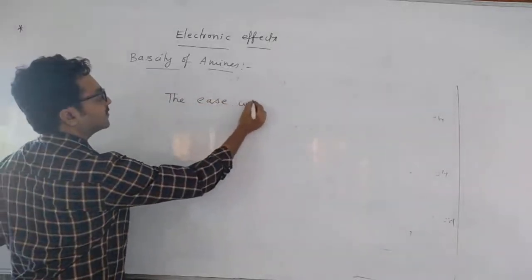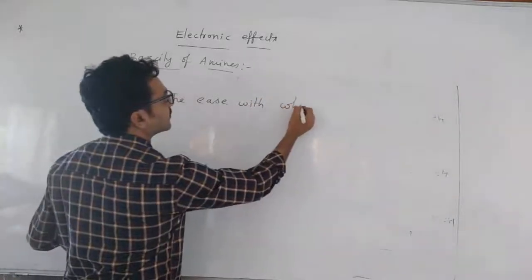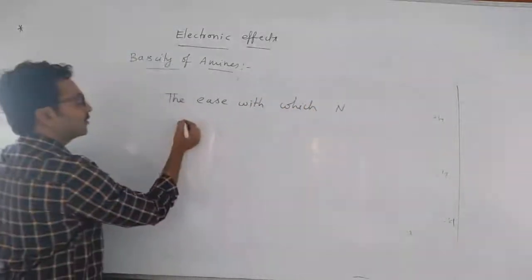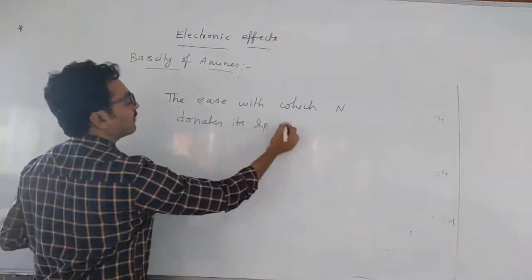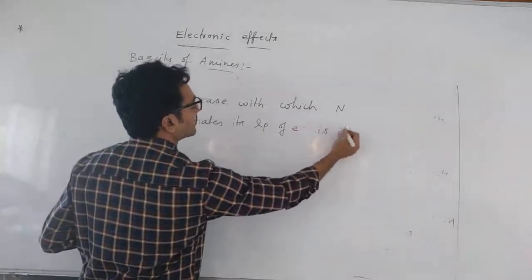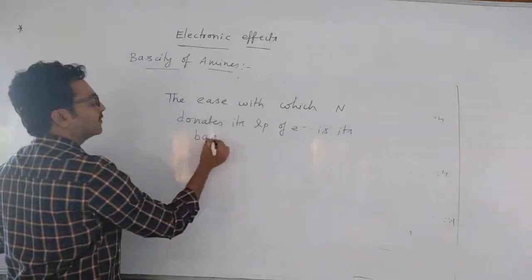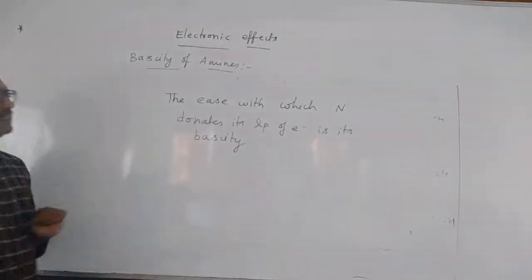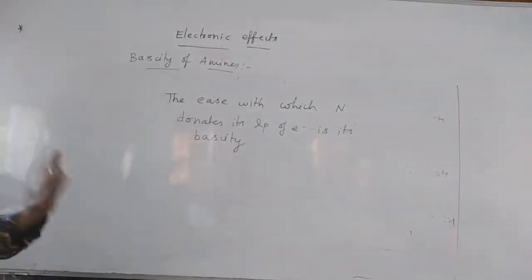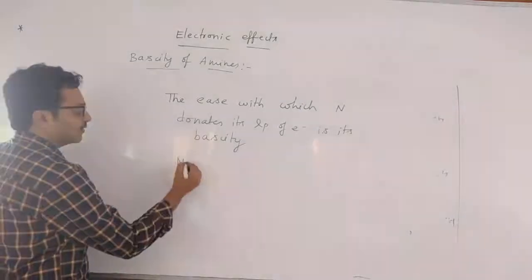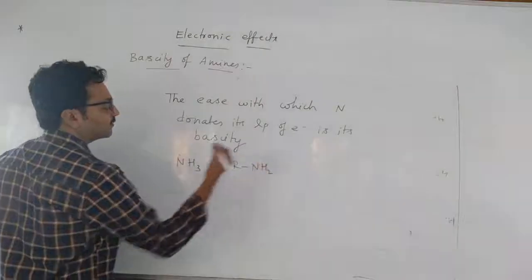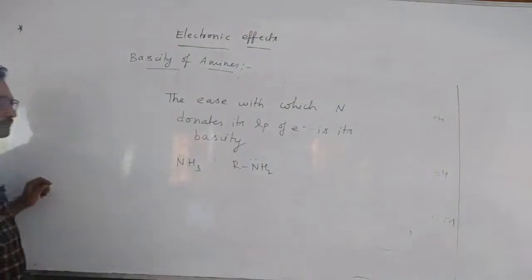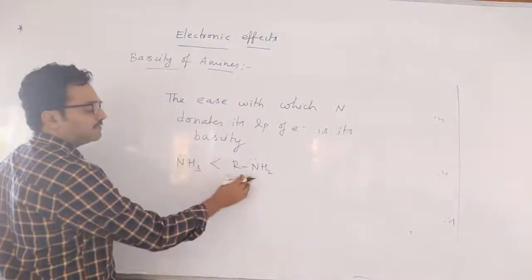The ease with which nitrogen donates its lone pair of electrons is its basicity. Means how easily the nitrogen can donate its lone pair of electrons, that is its basicity. Now if you compare ammonia and primary amine, which is more basic? Primary amine is more basic.